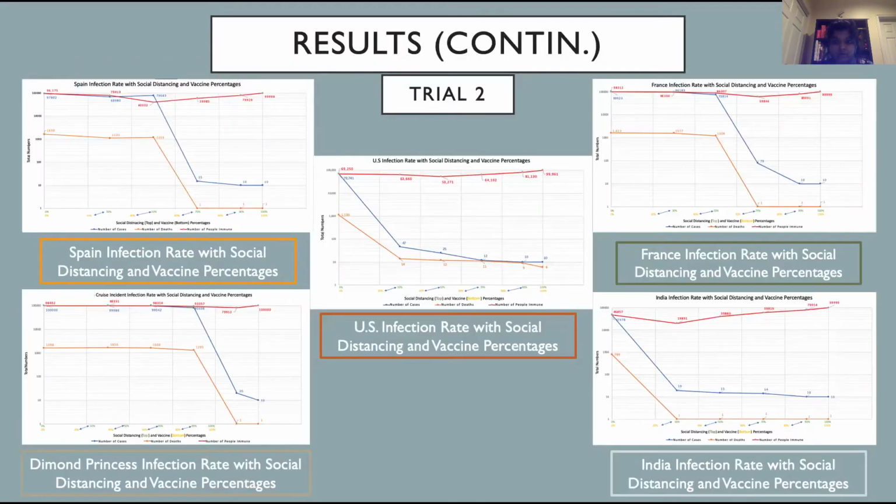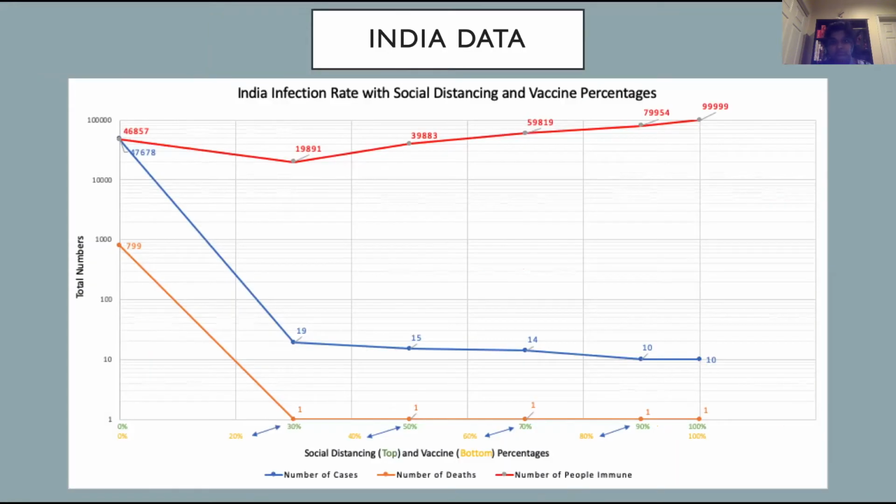Now we're going to focus on India and the Diamond Princess cruise graphs again for trial 2. This time we'll see that the number of cases and the number of deaths dropped earlier on for India. The first significant drop was when 30% of the population stayed socially distant and 20% of the population became vaccinated. The number of infected cases went from 47,678 to 19 total infections.